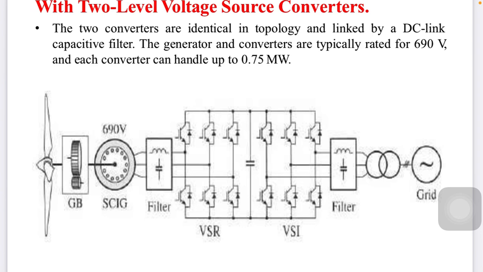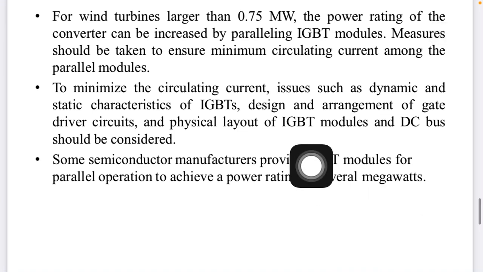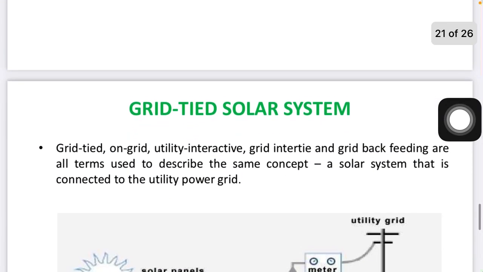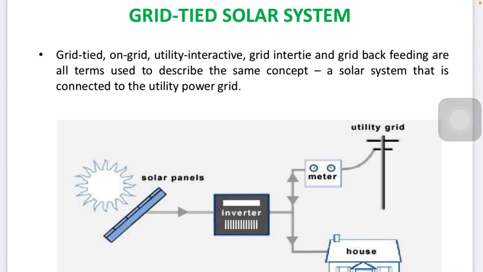Right? And you never use a thyristor as an inverter because there is no turn off process for the thyristor. We need to turn off the thyristor, so commutation is required. So most probably IGBT based switches are used for the inverter based circuit. Now, grid tied solar panel.